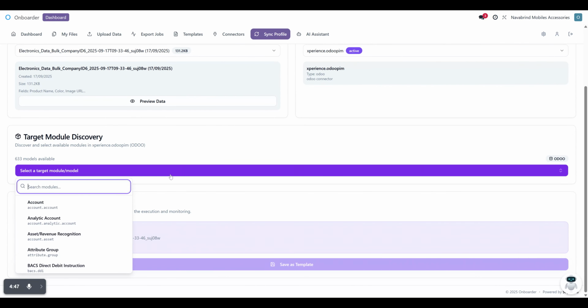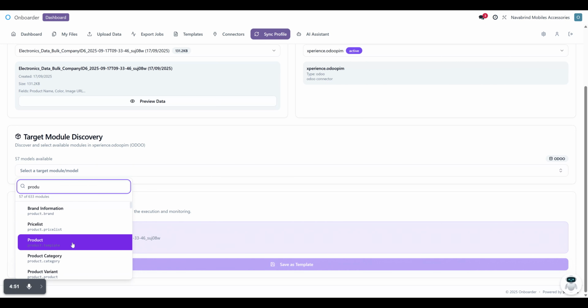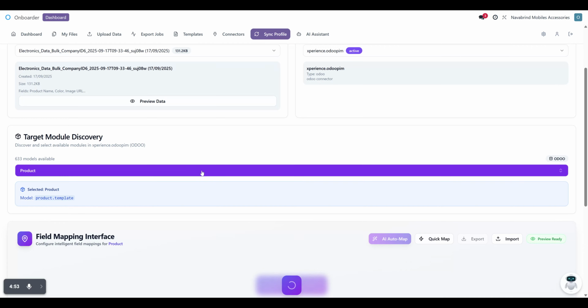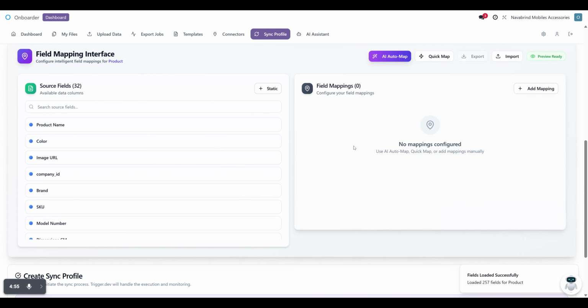If my data sheet is to be mapped with my product model, then I will choose my product template. The moment I select it, it gives me an option in terms of field mapping. This field mapping I can either do using an auto map, or I can use my quick map option as well.